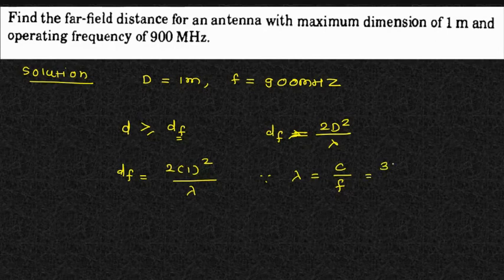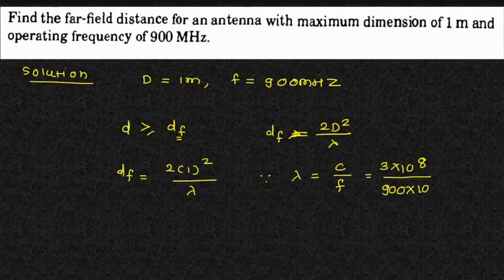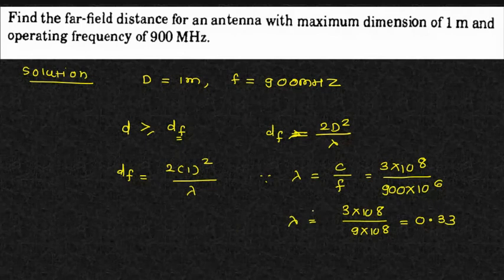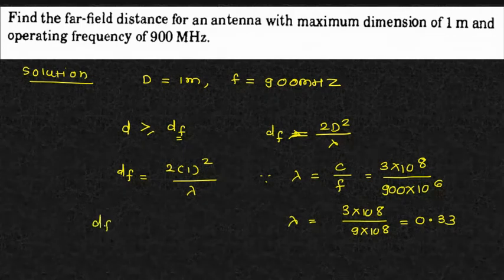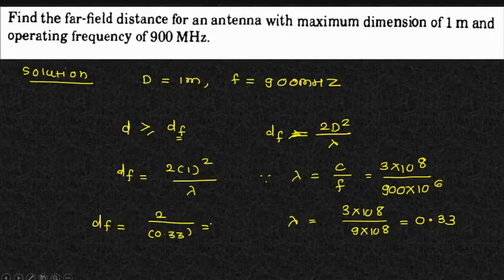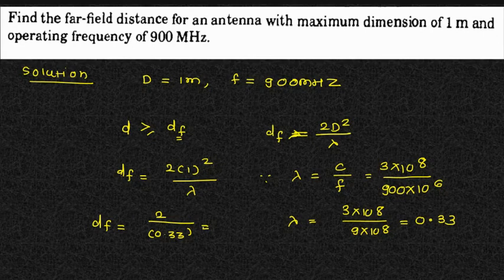So velocity of light is 3 into 10 raised to 8 and frequency here is 900 megahertz, so 900 into 10 raised to 6, mega means 10 raised to 6. If I simplify, it will be 3 into 10 raised to 8 divided by 9 into 10 raised to 8, so it comes to 0.33. So I have got the value of lambda. I'll put that value here. So my Fraunhofer region will be 2 divided by 0.33. If you calculate this one, you can easily find these things. It comes to 6 meters.